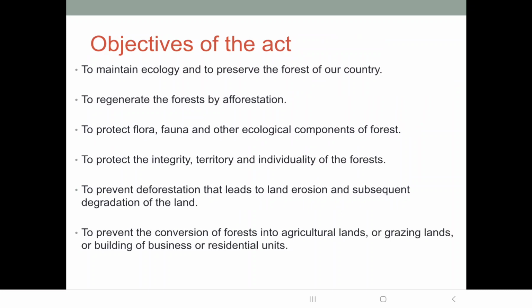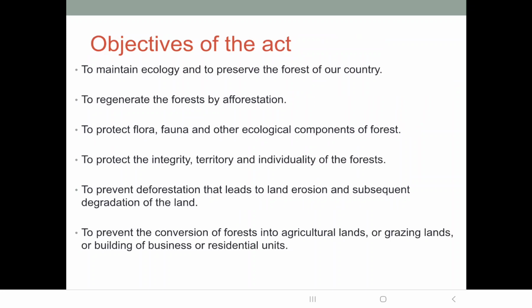Forests are also very important. We have discussed that some of the tropical forests like the Amazon forest, these are known as the lungs of the earth because they give a lot of pure oxygen. Okay, and they are also known as carbon sinks because they absorb carbon dioxide, isn't it? So it is important to preserve the forest of our country. Then forests are home to many animals, so therefore it becomes of utmost importance to protect these forests.